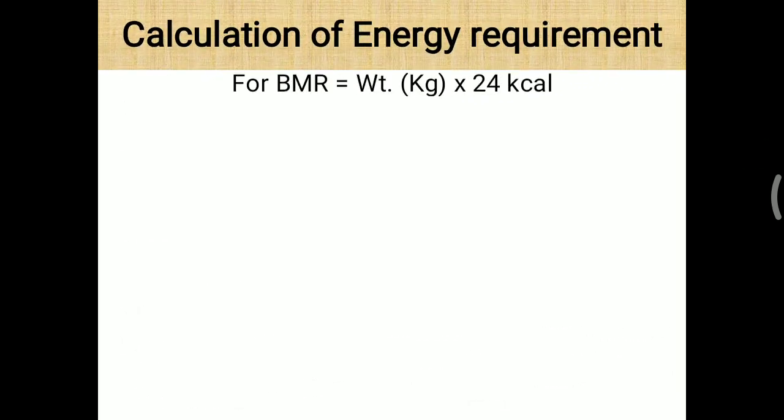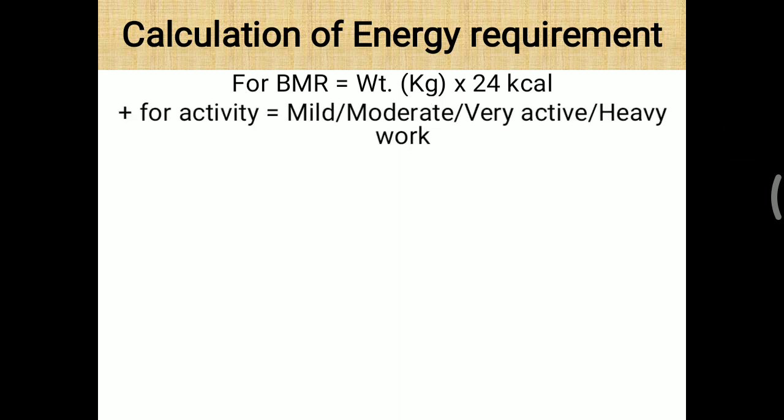Here one example or calculation is given. For basal metabolic rate, we have seen that you have to remember 24 kilocalories are generally needed per kilogram of body weight. So how will you calculate your BMR? You write your weight in kilograms and multiply by 24, and it will give kilocalories for the basal metabolic rate. Plus you have to add for activity depending on your occupational activity, whether it is mild, moderate, very active, or heavy work. Mild activity means 30 percent, moderate means 40 percent, very active means 50 percent additional energy requirement.